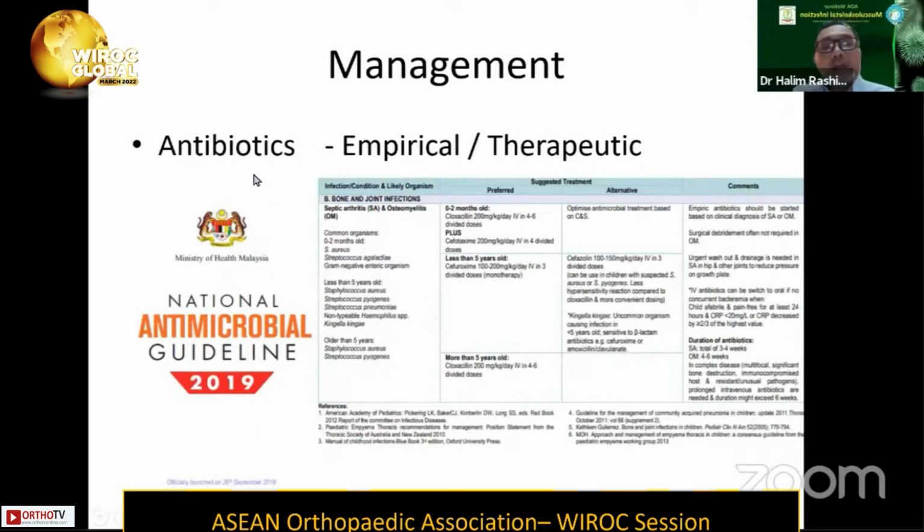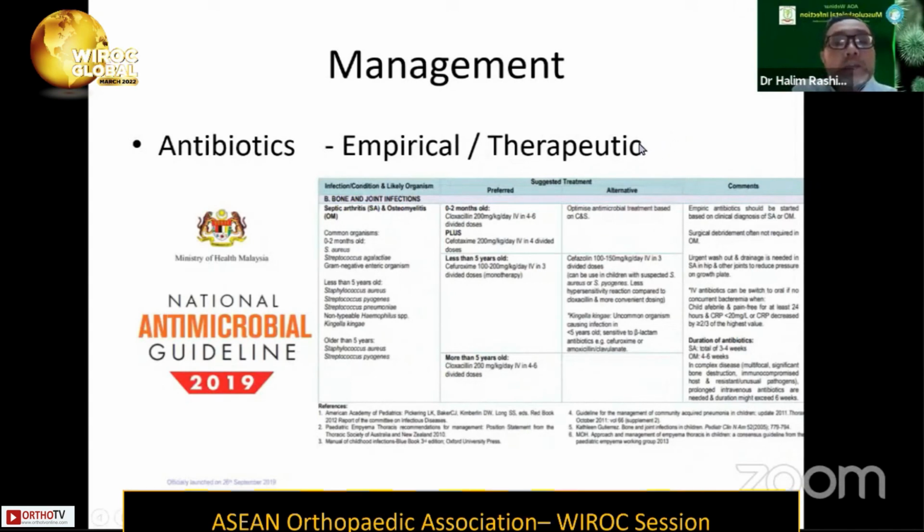I think one of the important managements in septic arthritis is the use of antibiotics. We may start the antibiotics as empirical, but once we get the culture and the sensitivity, we may change it to therapeutic. Most of us here have the antimicrobial guideline based on the hospital or the national needs.